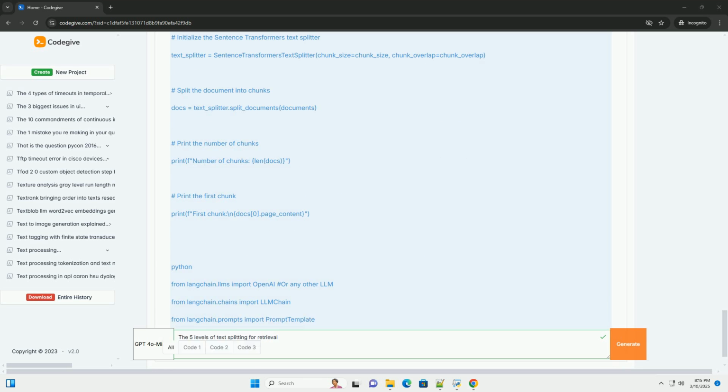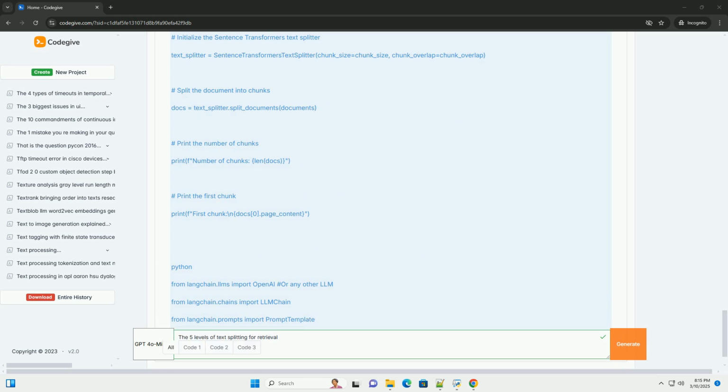Cons: most complex to implement. Relies on a powerful LLM or a sophisticated algorithm. Can be computationally expensive. Requires careful prompting and tuning to achieve optimal results.